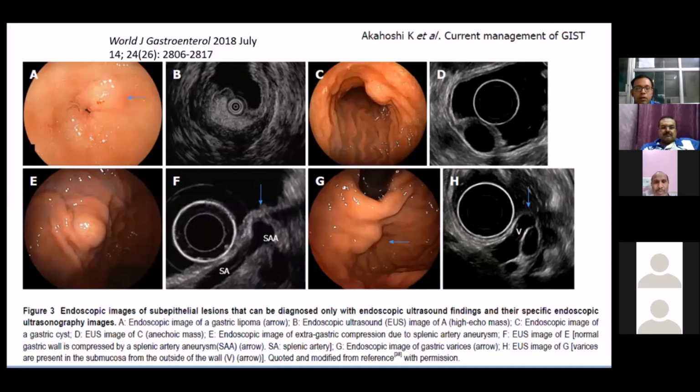Picture C is a gastric cyst, showing an anechoic mass. Picture E is actually extragastric compression by a splenic artery aneurysm, whereas picture G is gastric varices. By simply doing an endoscopy, all of these look very similar. But with endoscopic ultrasound, we can easily differentiate between all these subepithelial lesions.